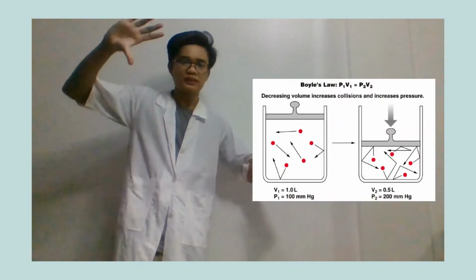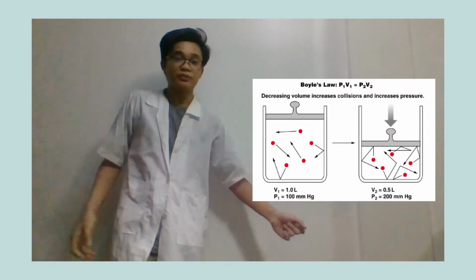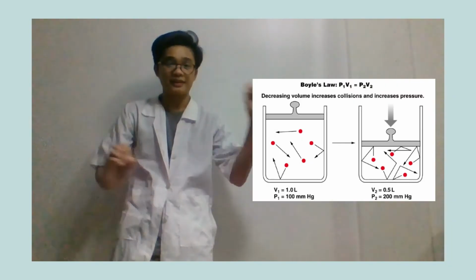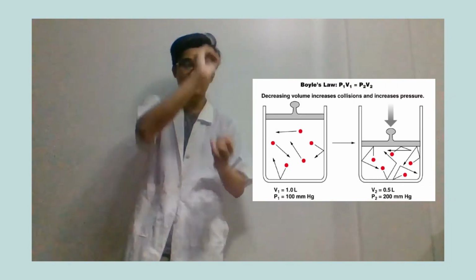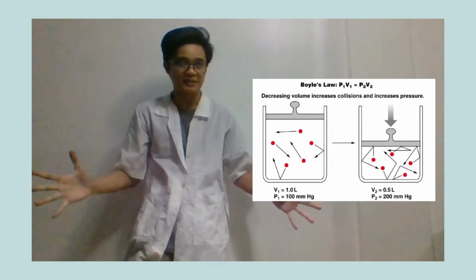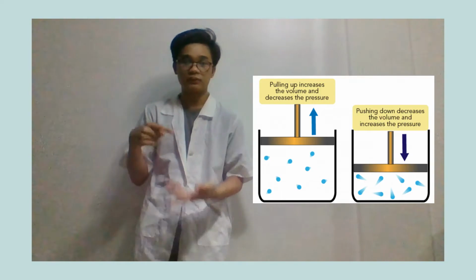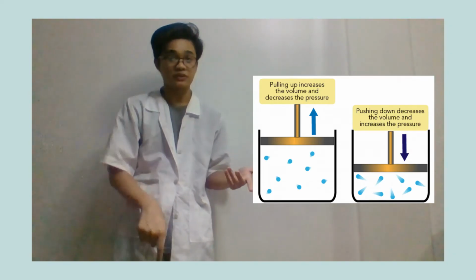So, when we conceptualize this, we can see that if volume is a giant room, there's more space for particles. So they are less likely to interact, bumping into each other less. We can see that when we decrease the volume, the pressure increases, and when we increase the volume, the pressure decreases. We can see this in action within this experiment.